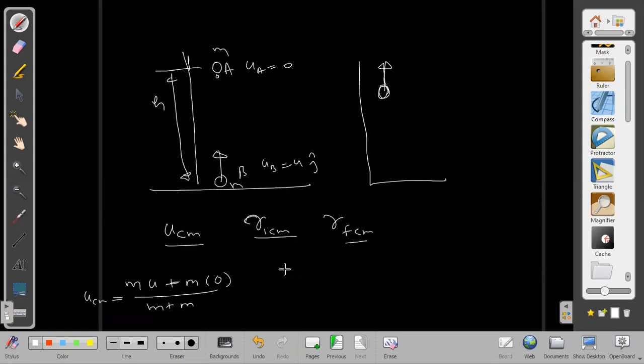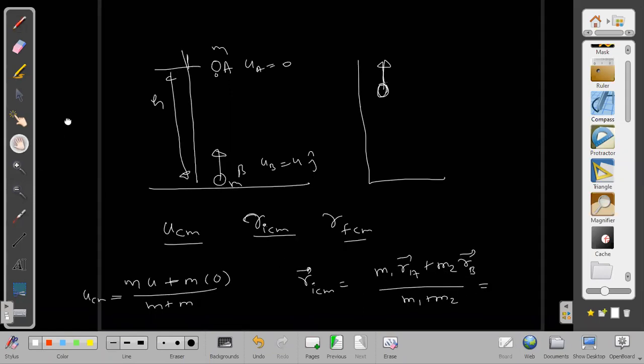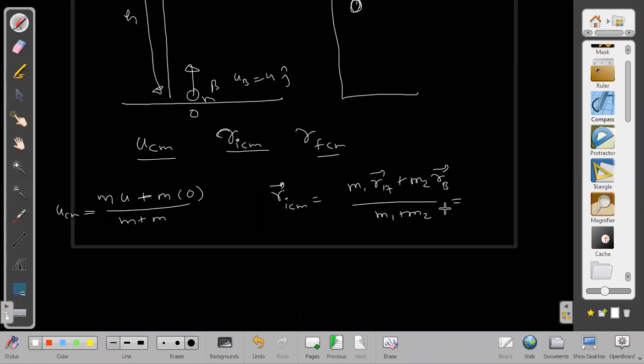What is the position vector of A? R initial CM, the initial position vector of center of mass, will be found this way: M1 R1 plus M2 R2 by M1 plus M2, or let us call it RA and RB. Where is B lying? B is lying on the ground, 0. So it becomes M into H by 2M, so it is at height H by 2. We are able to find that.